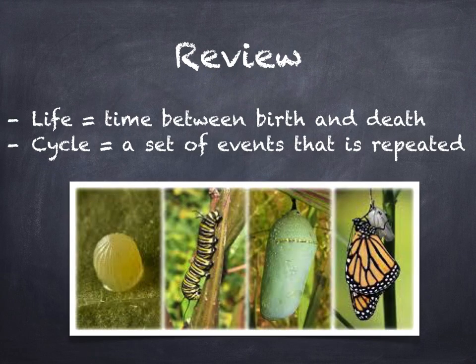So to review everything, life is the time between when something is born and when it passes away. A cycle is a set of events that are repeated. And a life cycle is a common set of events that is repeated between the time of birth and death. So thinking back to the butterfly example, the stages that a butterfly goes through between the time it is born and the time that it passes away is called its life cycle. All the stages that it goes through are its life cycle.